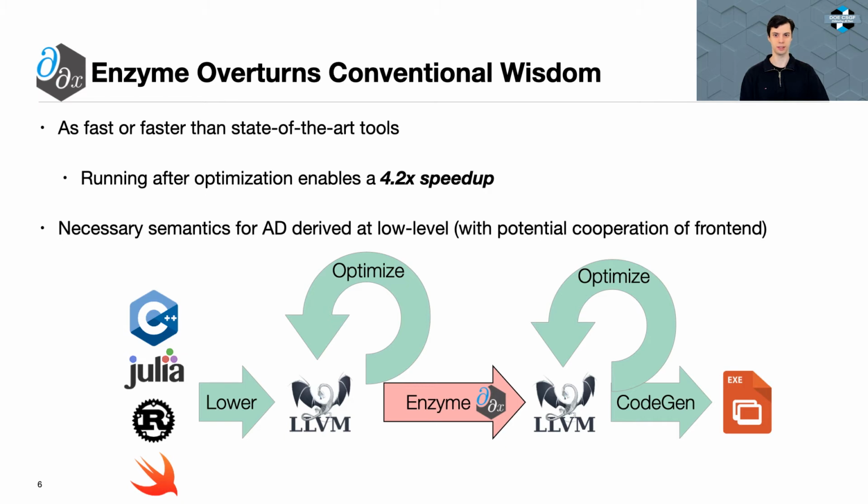Enzyme overturns this conventional wisdom by demonstrating an automatic differentiation tool that works on a low-level representation and achieves state-of-the-art performance. This allows Enzyme to act as the best of both worlds, enabling differentiation on and between a variety of languages while maintaining performance. In fact, in contrast to existing tools, Enzyme can differentiate after optimization, which enables a 4.2 times speedup on a standard benchmark suite. Finally, Enzyme demonstrates the ability to derive all the necessary semantics to perform AD at a low level.